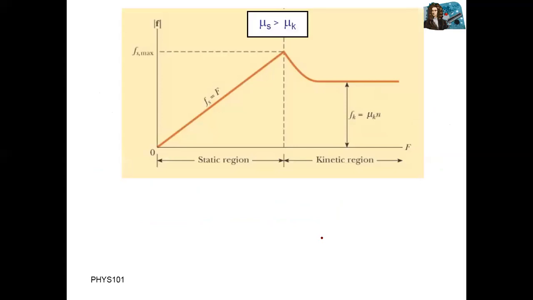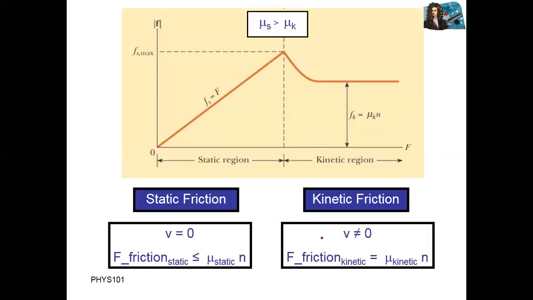Now the graph of friction force. There are actually two types of friction force. One is static friction, the second is kinetic friction. What is the difference between static friction and kinetic friction? When the body is at rest, there is friction, and that friction is called static friction. But when the body starts motion, during motion there is again a friction force opposing the motion of that body. That friction is called kinetic. Static means state of rest. Kinetic means when the body is in motion.